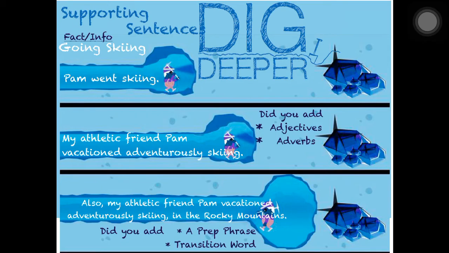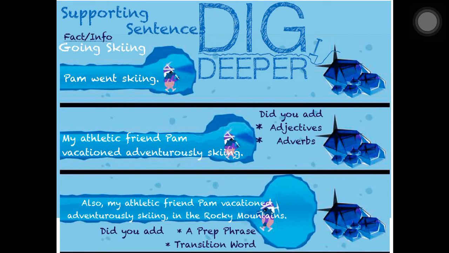So we're adding the word also. Now this may not be the first sentence in your paragraph, so you could use the word also. Depending upon the other structure of your paragraph will depend on what transition word you use. But the word also does make sense here. Also, my athletic friend Pam vacationed adventurously skiing.